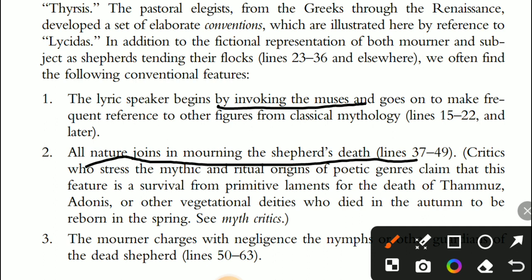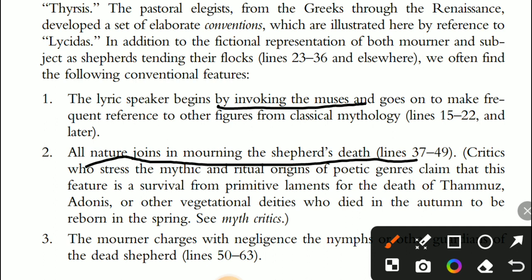So the next main characteristic is nature joining in the mourning. So nature is also used in that elegy. So first, the lyric speaker begins by invoking the muse and goes on to make frequent references to other figures from classical mythology. Second, all nature joins in mourning the shepherd's death.